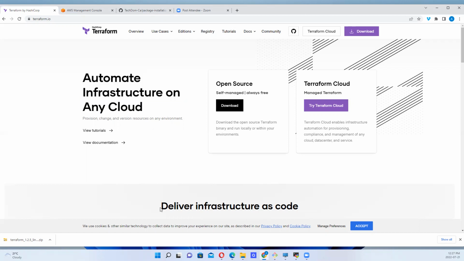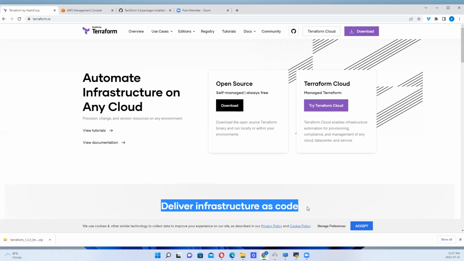Now, we also see that Terraform is seen to deliver infrastructure as code. What is infrastructure as code, right? It's all about being able to create infrastructure using a file or files, right? You want to write codes in a file, right?